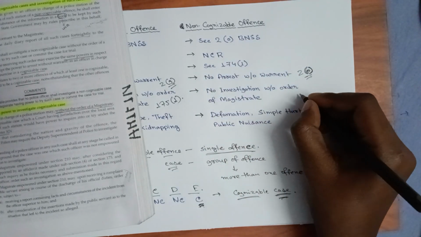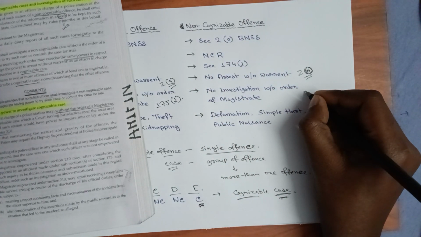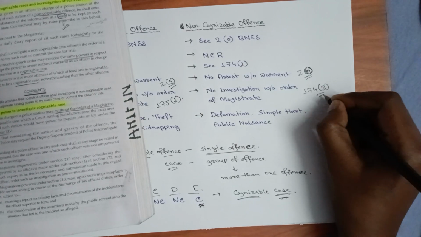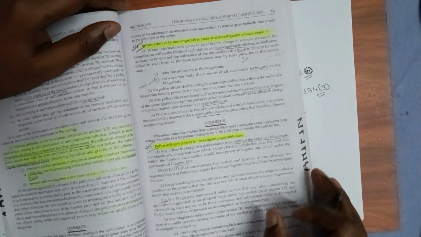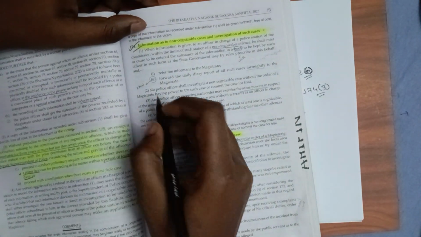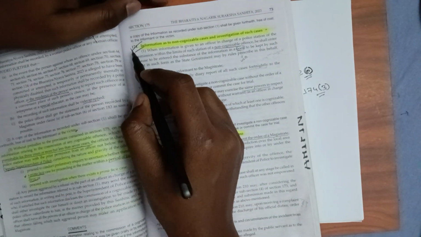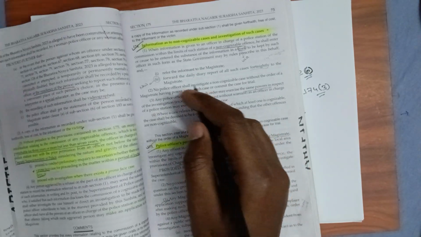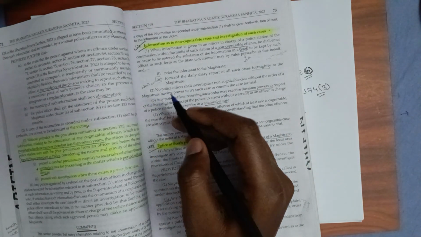And in a non-cognizable case, we get the permission from section 174 subsection 3. Subsection 3 gives us the permission, but where it is said that the permission is required, subsection 2 says that. Section 174 subsection 2 talks about the permission, that we need permission. It is not giving permission, but it is saying that we need permission.